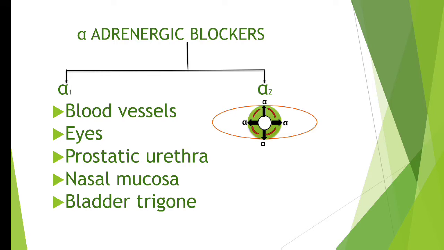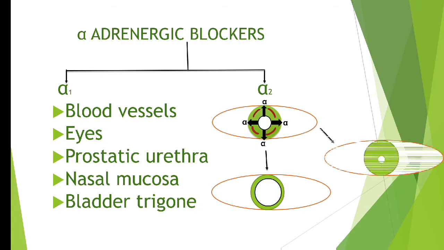And what happens when the alpha receptor present on the radial muscle of iris gets activated? Yes, contraction occurs, which leads to an increase in the size of the pupil. This condition is known as mydriasis. Now, suppose we block the alpha receptor in the eye, it will result in miosis. Miosis means it will reduce the size of the pupil. Under what condition will this miosis be useful? Yes, it can be useful in the treatment of glaucoma.